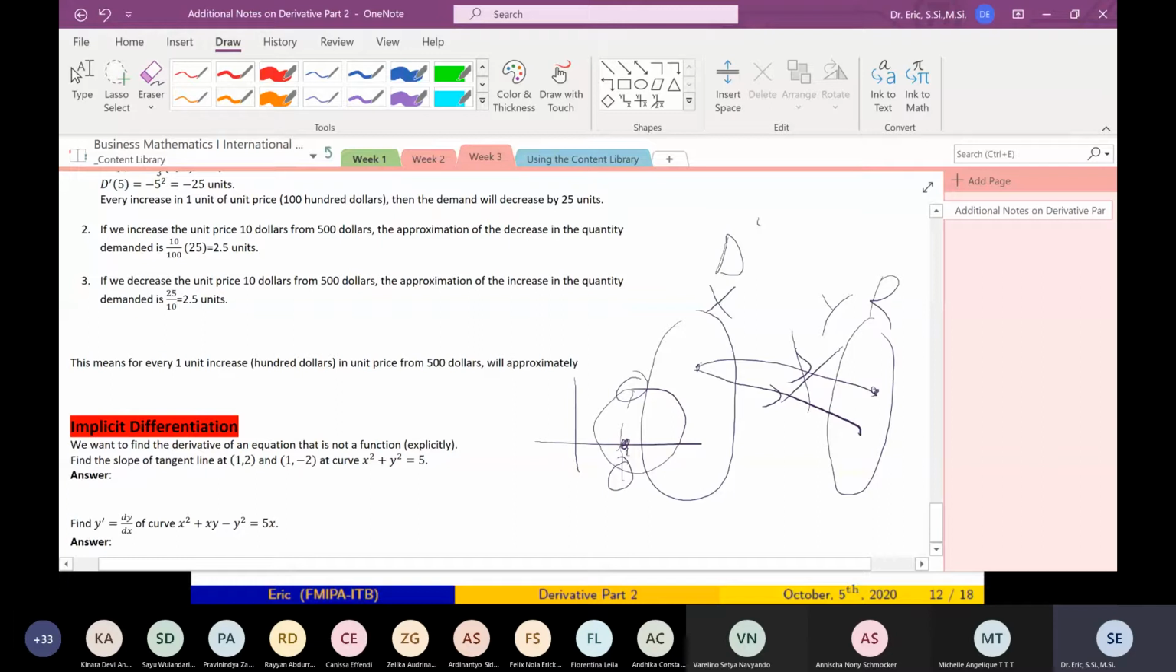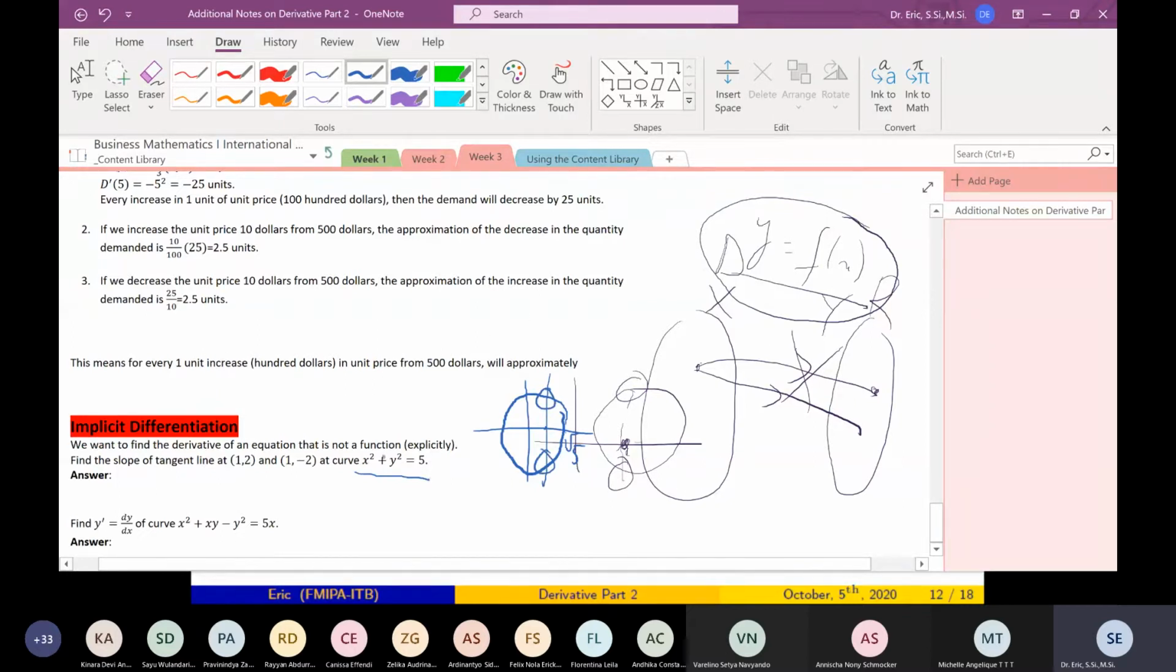A function is usually defined as y equals f of x. This is the explicit form of a function: y equals something of x. What if we have an equation but not a function? Just like here. This is not a function. Why? Because this is a circle with radius square root of 5. For every x in the domain, you have 2 heights here.